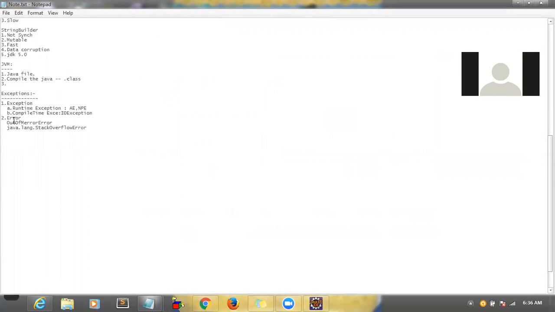Okay. So these are the main parts of throwables, exception and error. Under exception, we have runtime exception and compile time exception. Under error, we have out of memory error and java.lang.StackOverflowError. So these are the main three parts of exceptions. Runtime exception, compile time exception, and then error, which is a Java compiler error. Yes, this is due to some external system basically. So you will get these errors. It's clear, right? These three? Right.